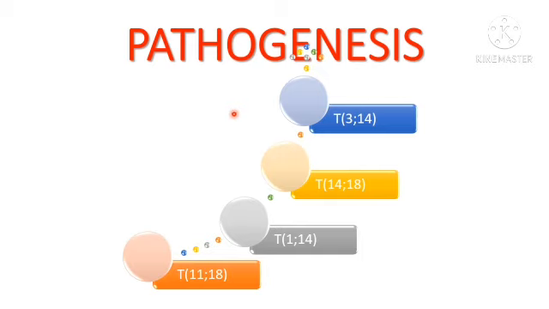MALT lymphoma is associated with 4 specific translocations. You can remember them in order: translocation 1;14, translocation 3;14, translocation 11;18, translocation 14;18. Okay, 1;14, 3;14, 11;18, 14;18.